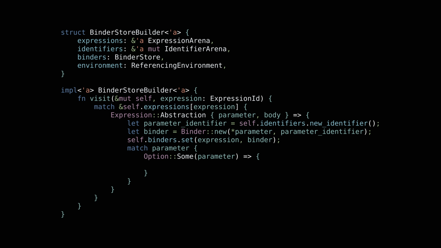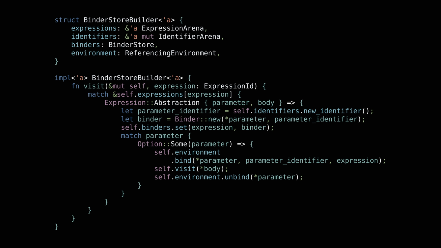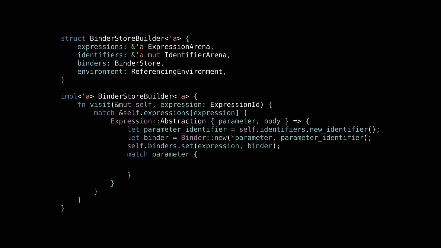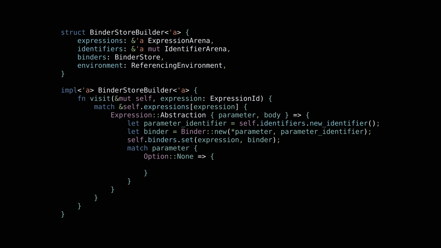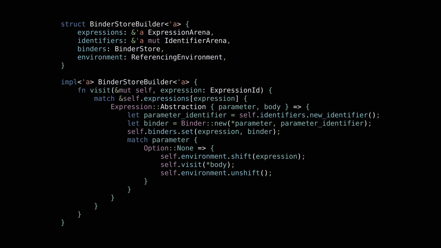Then, we check if the parameter has a user-defined name. If it does, we bind it in the referencing environment, then we recurse on the lambda expression's body, and finally we unbind the parameter. If the lambda expression does not have a user-defined name, we shift the referencing environment, then we recurse on the lambda expression's body, and finally we unshift the referencing environment.